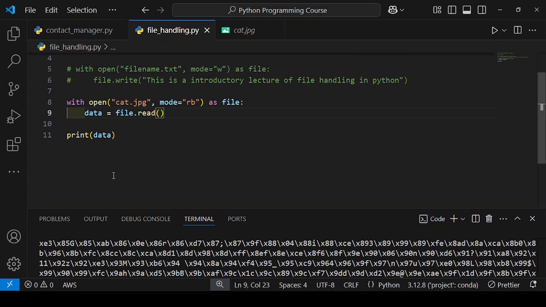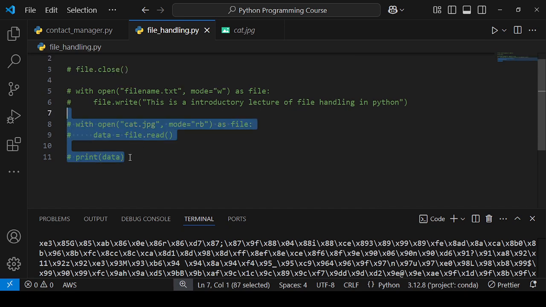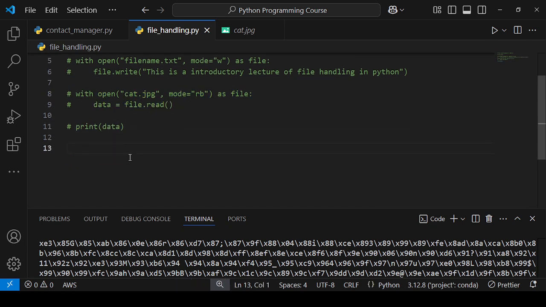Suppose you have this data, you can write this data into other files. Okay. So I covered the binary file and text file. Let's see some modes that will help you to understand in more depth, that I will use in an upcoming lecture. So I will comment this out. Let's see the modes one by one.